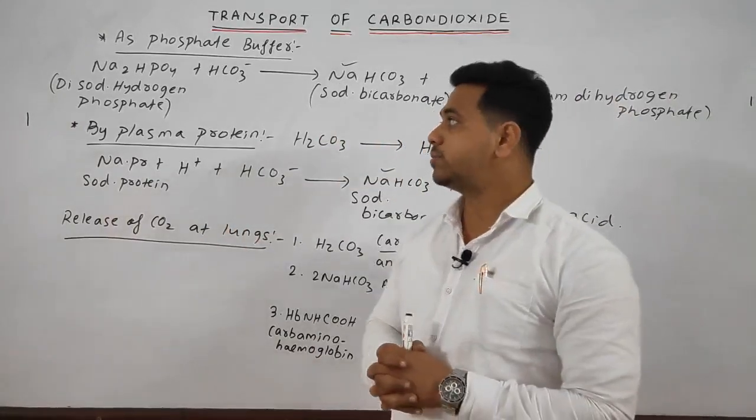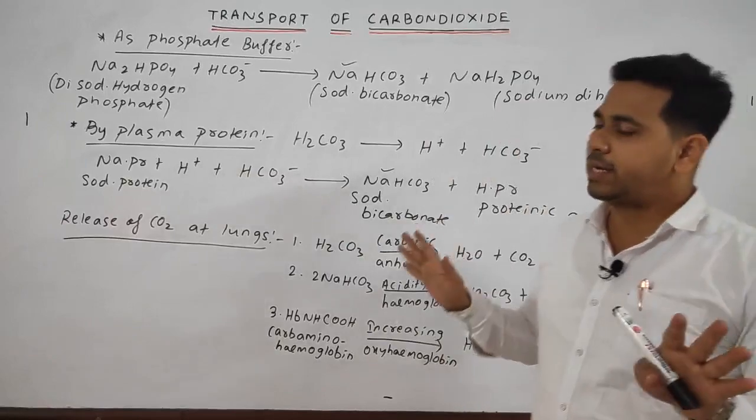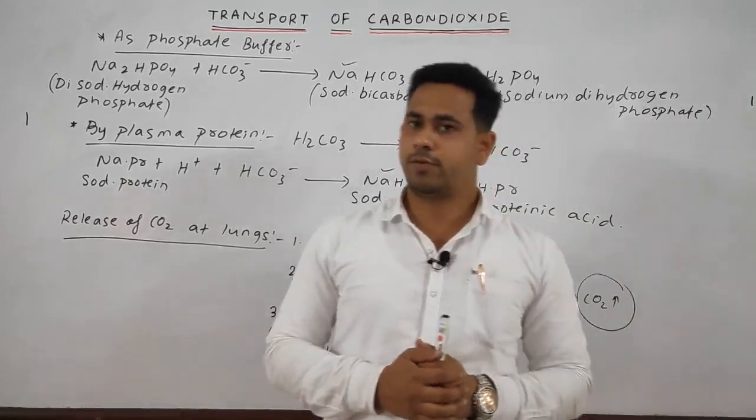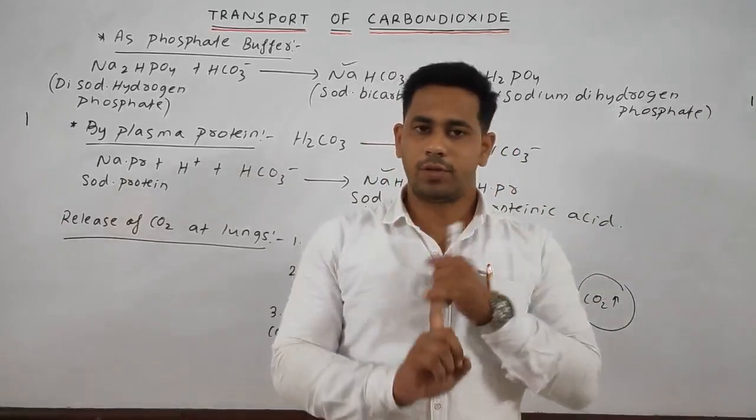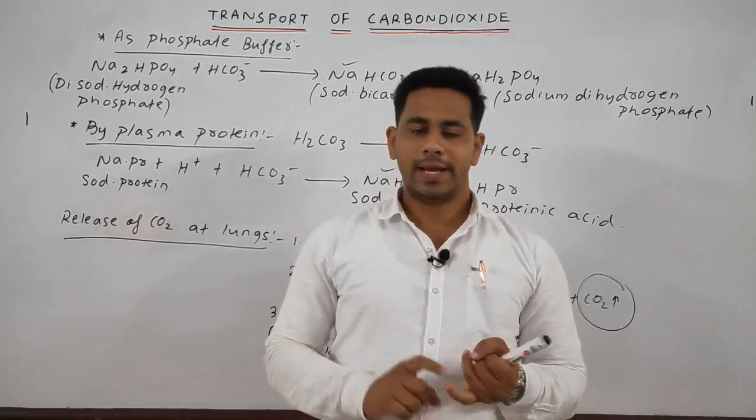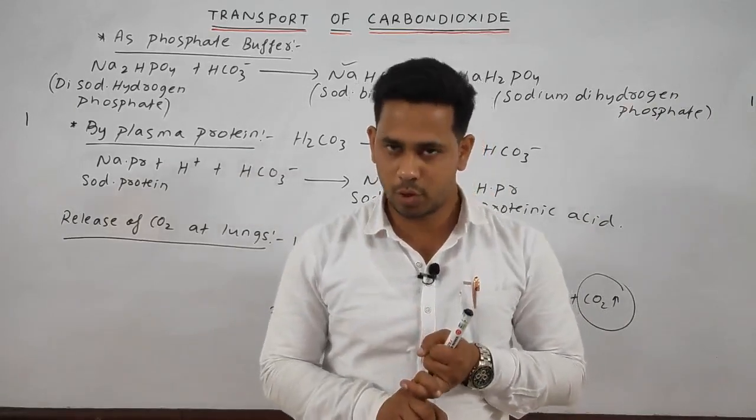So, this much we have studied completely: firstly, the form of the carbonic acid, and next, the form of the carbaminohemoglobin.